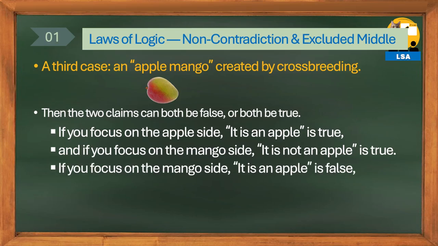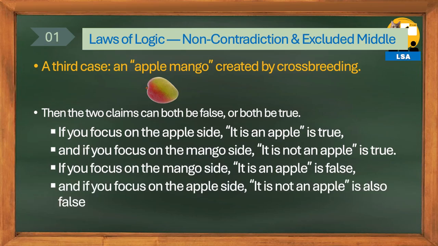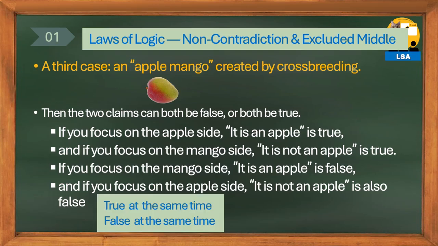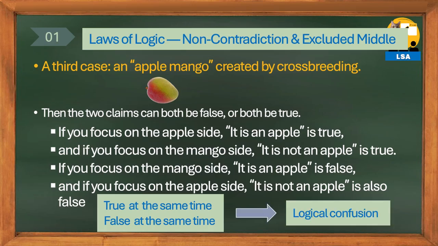Also, focusing on the mango part, "it is an apple," is incorrect. And focusing on the apple part, "it is not an apple," is also incorrect, making both propositions false at the same time. Cases where they become simultaneously true or simultaneously false create an extremely confusing situation in logical thinking.